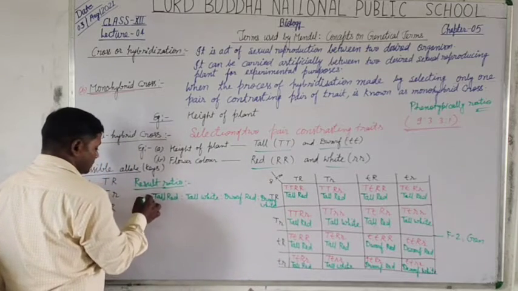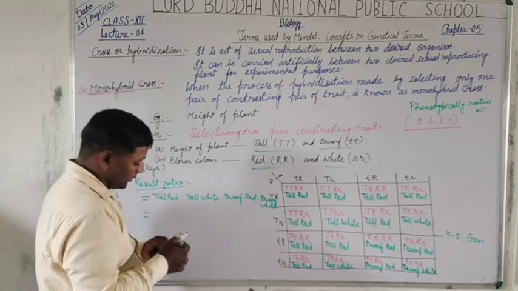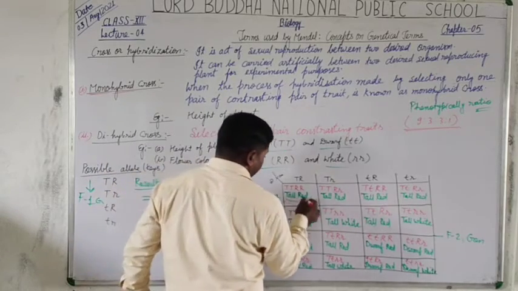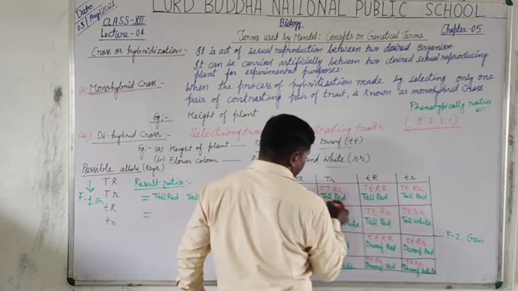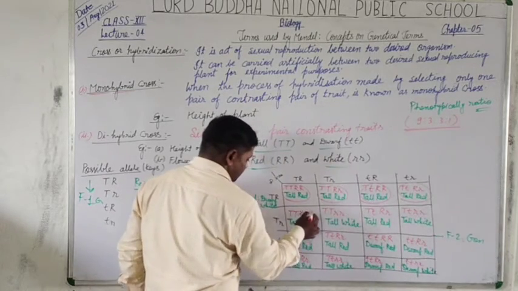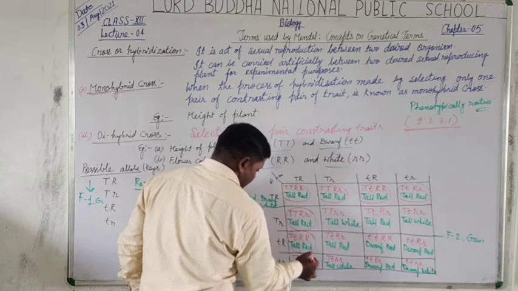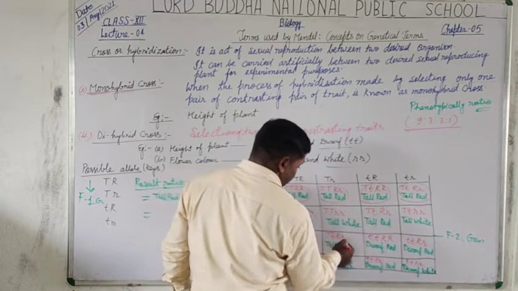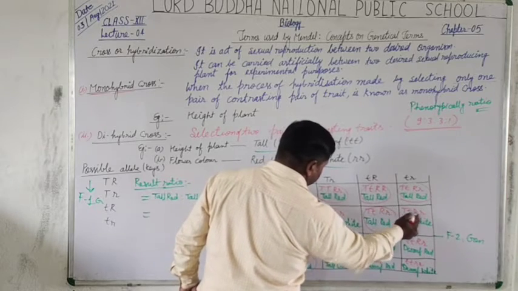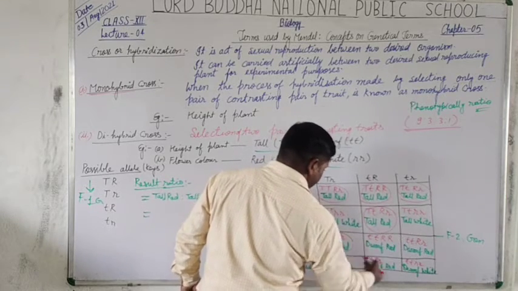Let us count the ratio. Then we find the number of tall red: 1, 2, 3, 4, 5, 6, 7, 8, 9. Now no one else is tall red.